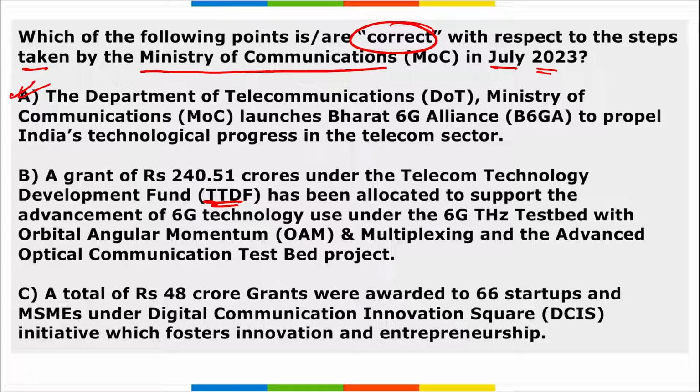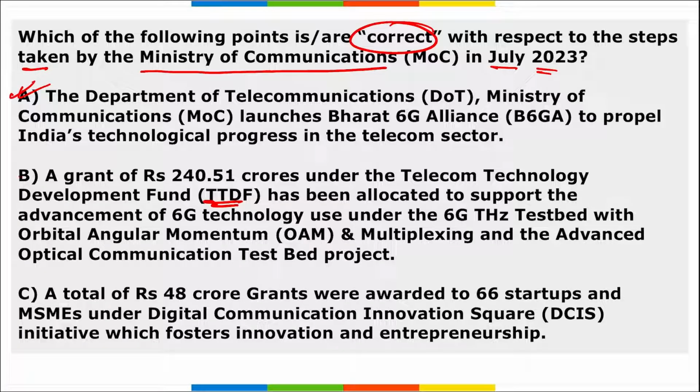And apart from this, remember this Bharat 6G Alliance is a collaborative framework in India that will be bringing together various startups, various organizations, both public and private, along with global technology alliances, so that this framework can be taken forward, right? And we know with the launch of 5G, the speed of internet has almost doubled, or we can say a very high speed internet is being provided. If we talk about 6G, the same thing will be implemented in a higher manner, and better internet speed and better connectivity will be provided under this.